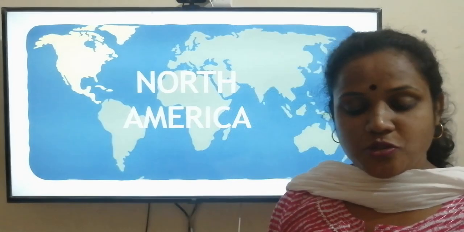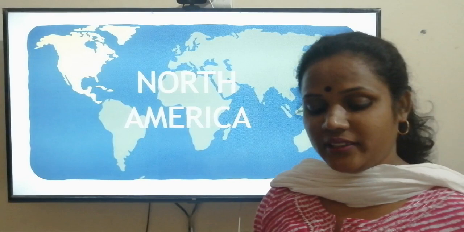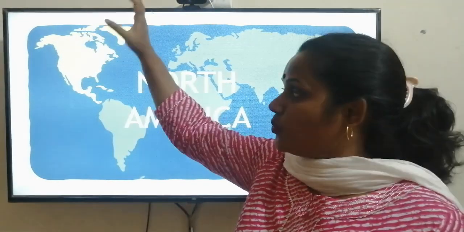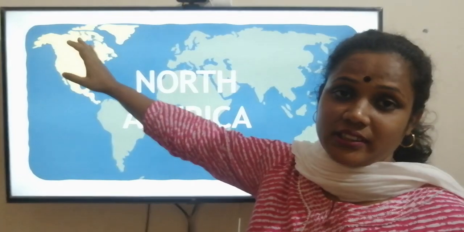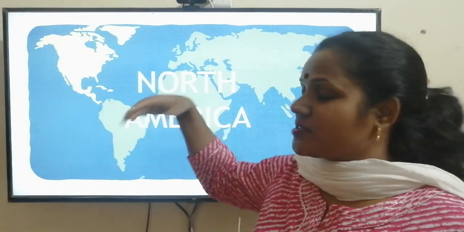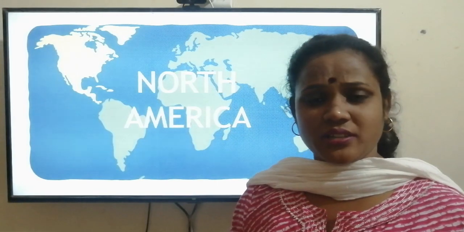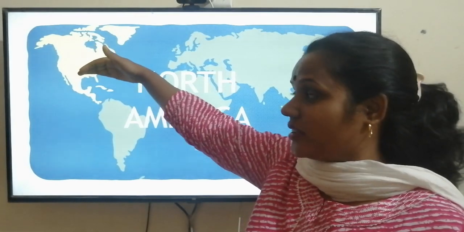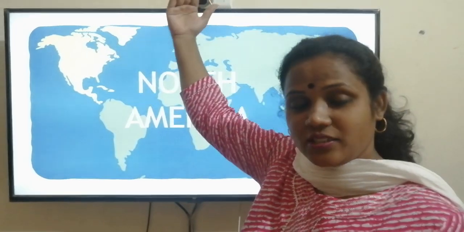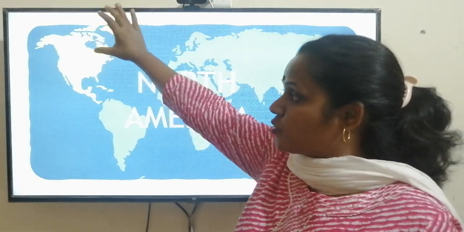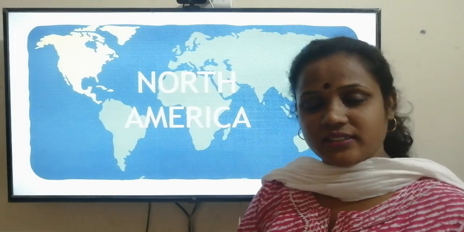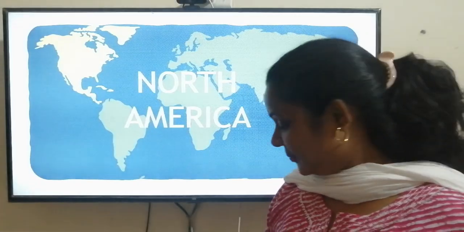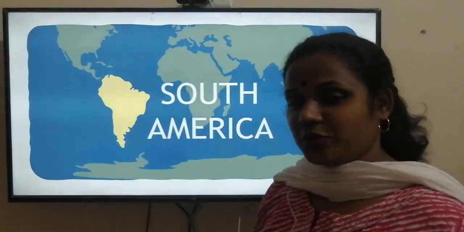Large portions of the continent in the north remain under snow. This is towards the poles. So most of this continent is covered with snow because it is far away from the Tropic of Cancer and Capricorn. We know that it is in the north, so it is in Cancer, it will be coming here. But since it is towards the poles, ये हमेशा बर्फ से, ज़्यादातर इसका हिस्सा बर्फ से ढका रहता है. Okay? Clear?